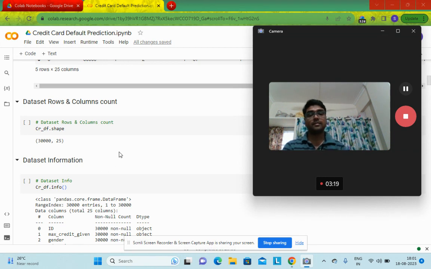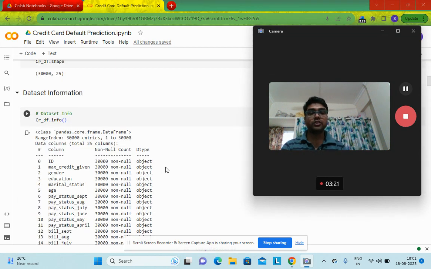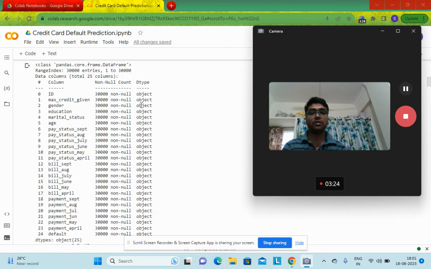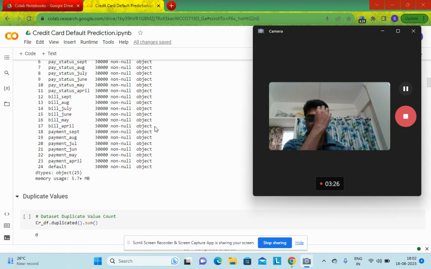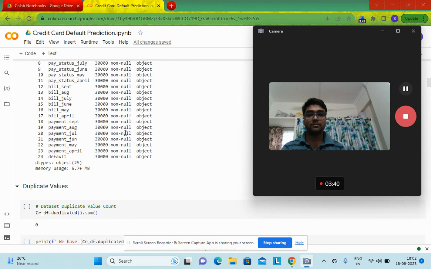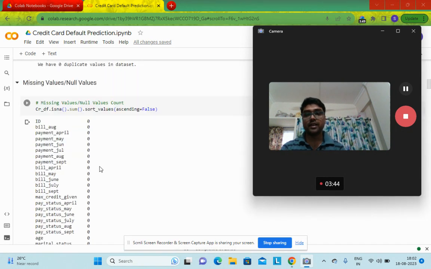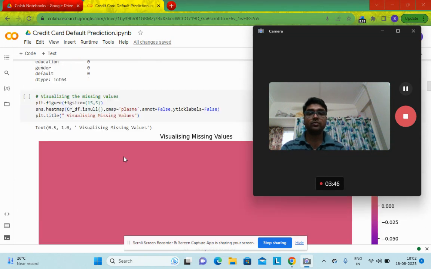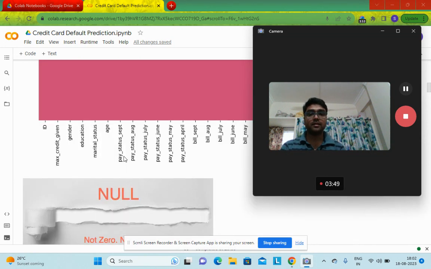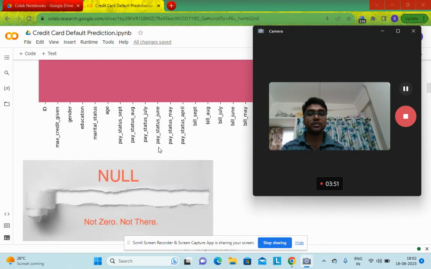Then check the info. From the info section, you can see all the information is in object type. So if we apply the describe method to check our data set's mean values, percentile values or standard deviations, that will not be a good idea. Then check the duplicate values. As you can see, there are no duplicate values. Then also check the null values. There are no null values. So this is the null values visualization.